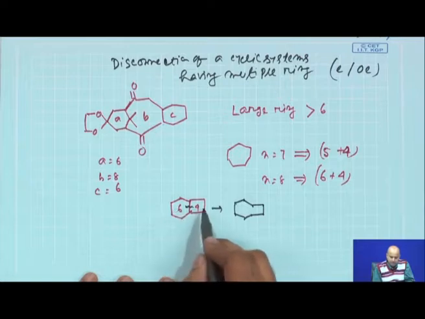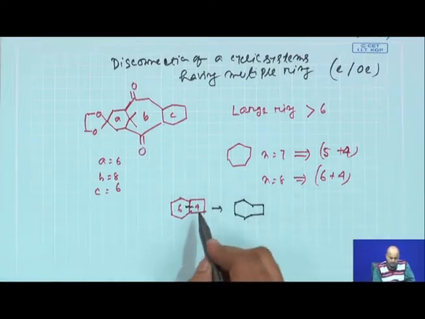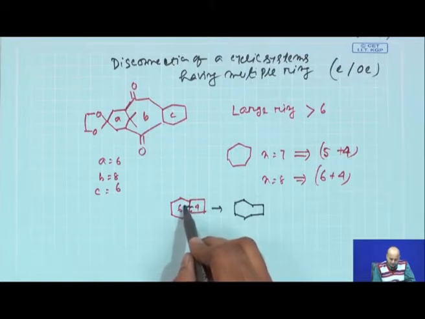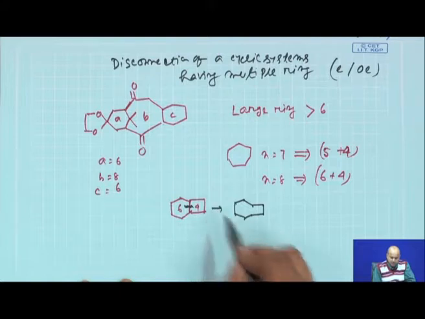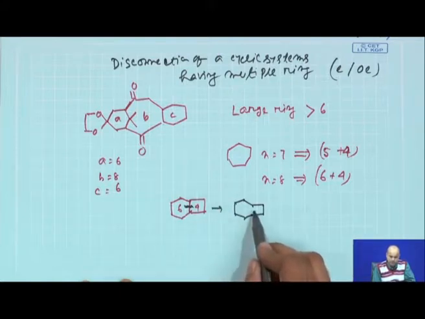So, if a 6-member and 4-member ring are linearly fused, you can cut the fusion bond by some reaction to get an 8-member ring.